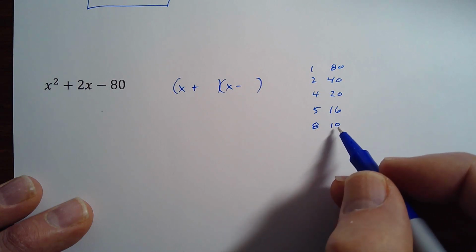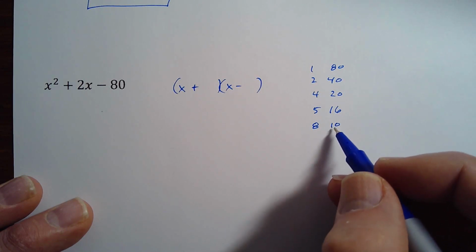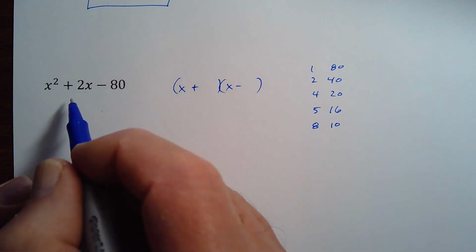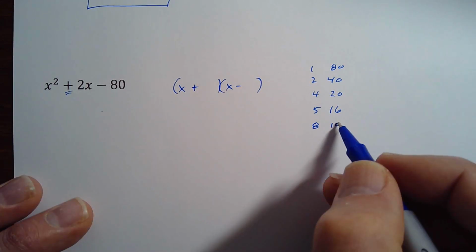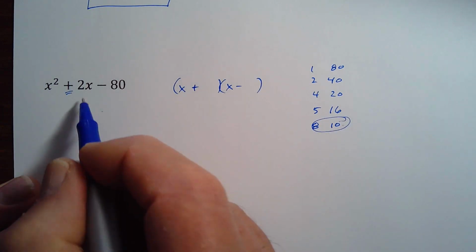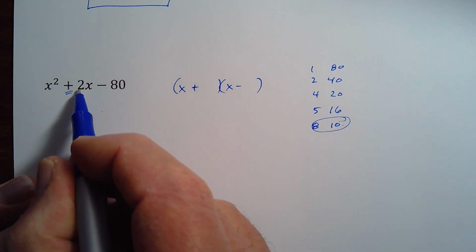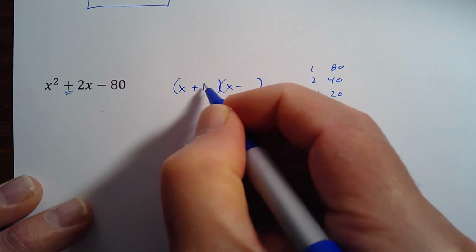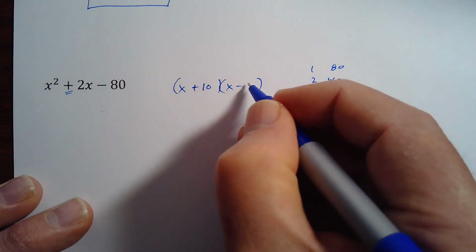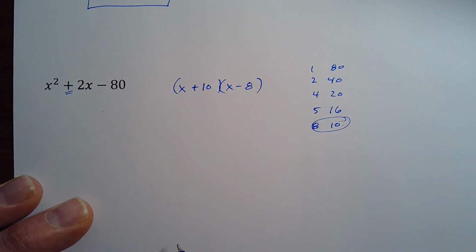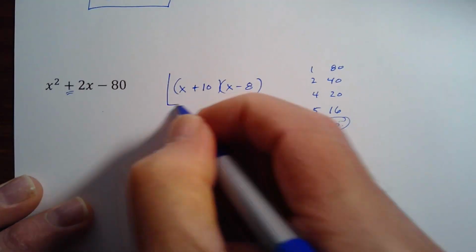So now which one needs to be positive and which one needs to be negative? I look at this middle term. So when I go to war with these 2 factors here, then I want them to be positive 2. So the 10 has to be the positive one because there's a positive result when we put those 2 together, and negative 8. There you have it.